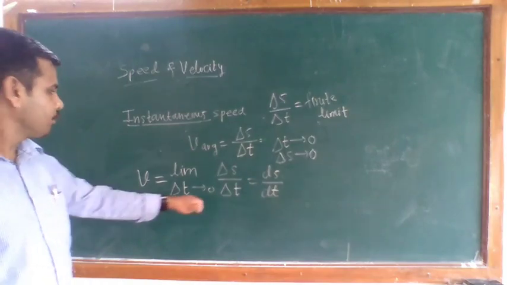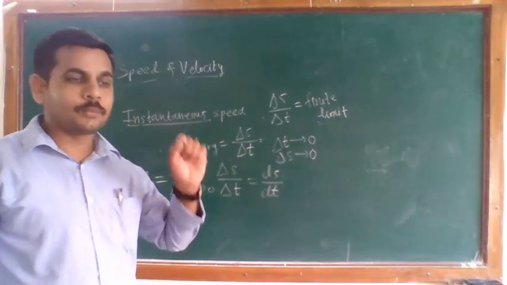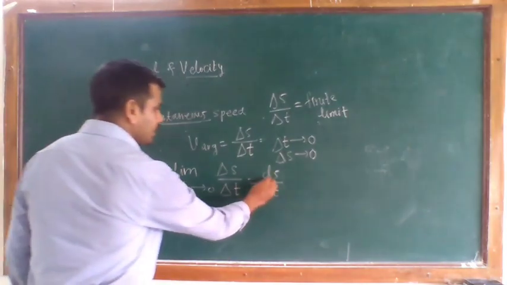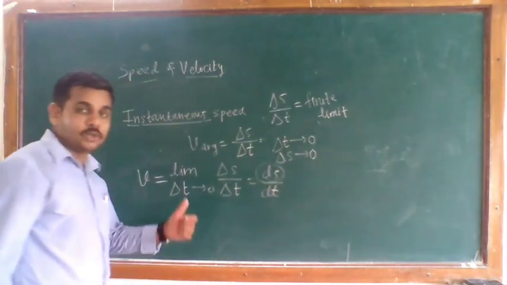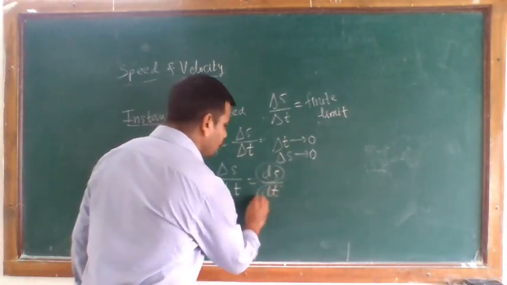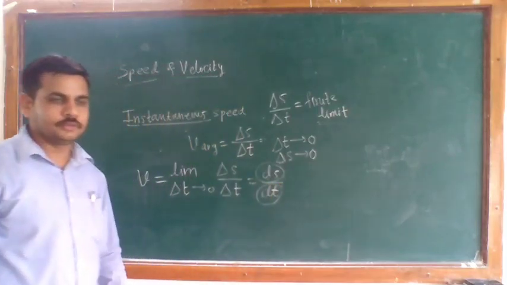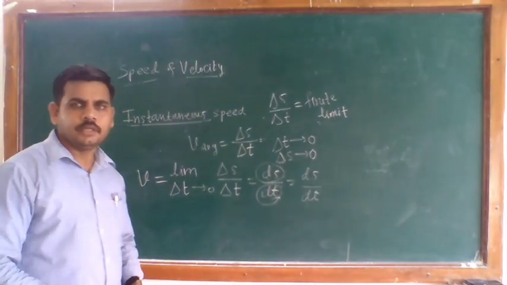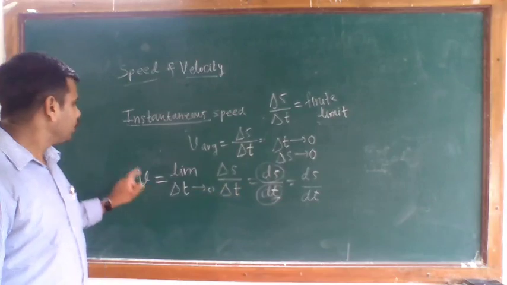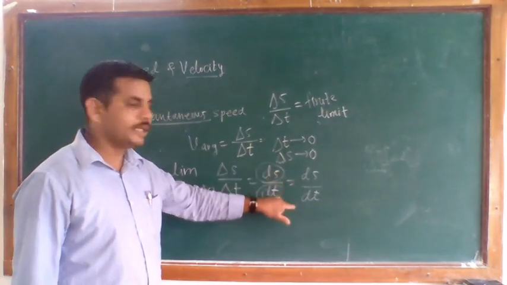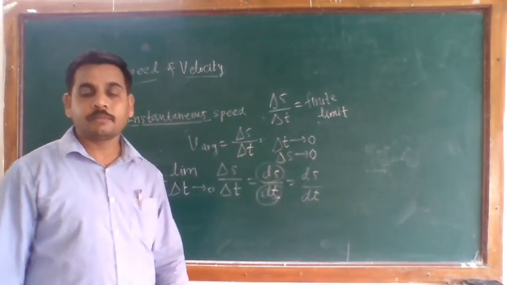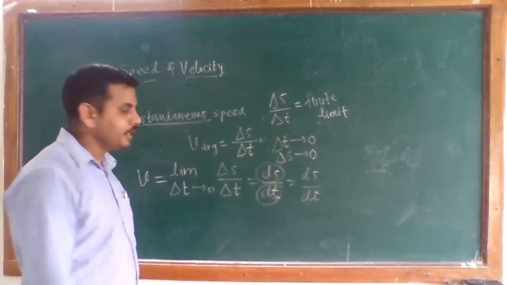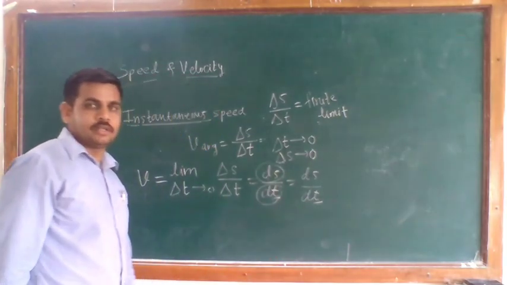Here any object changes its position, or changes the distance traveled, with respect to time, or within that time. In this term, the instantaneous speed ds by dt, this s is nothing but the distance traveled in time t.